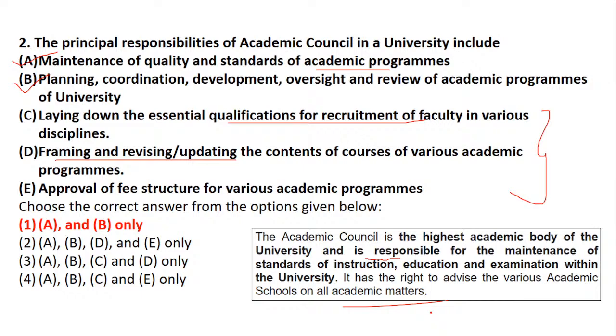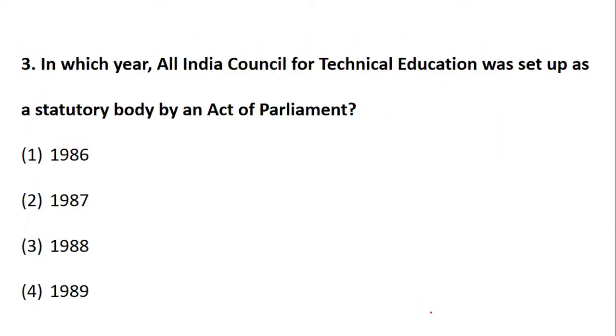So regarding the recruitment of faculty, revising the courses, or the fee structure, these do not fall under the academic council. All those who were wrong, I hope I have made it very clear. Only option A, that is maintenance and quality of standards of academic programs, and option B, that is academic programs of the university, are the only two options which are correct. Okay, fine.